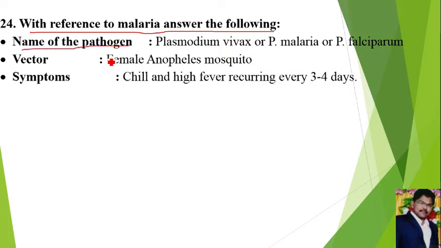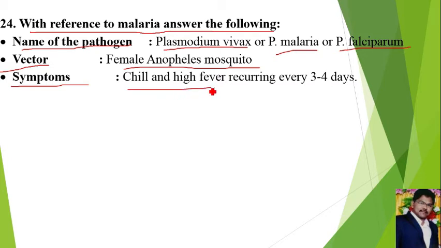Name of the pathogen. The answer is: the malaria pathogen is Plasmodium vivax, Plasmodium malariae or Plasmodium falciparum. Name of the vector. Vector means the organism used for transfer of the malaria pathogen from one person to another person. The answer is female Anopheles mosquito. Next, symptoms of malaria: chill and high fever recurring every 3 to 4 days. That is the symptoms of malaria.